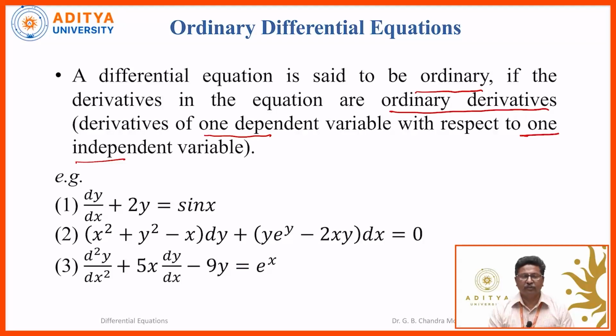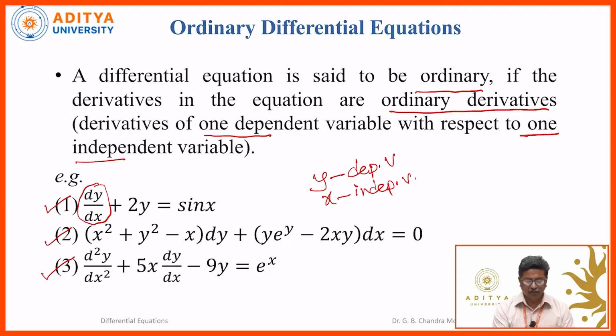Examples of ordinary differential equations. Equation 1: dy by dx plus 2y is equal to sin x. In this example, we have the derivative dy by dx. Here we have one dependent variable, that is y, and x is the independent variable. In the second equation, (x square plus y square minus x) dy plus (y e power y minus 2xy) dx is equal to 0. In this also we have a derivative, so it is a differential equation.